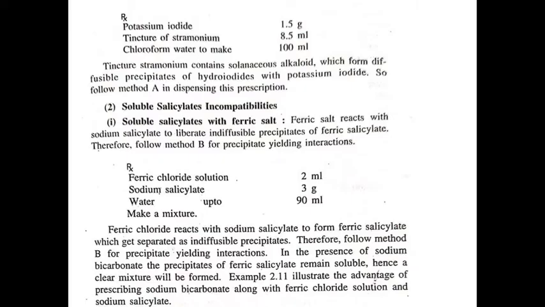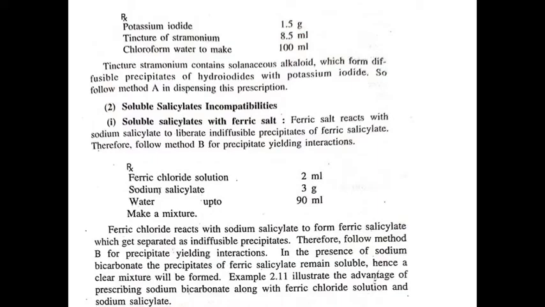Next example is potassium iodide, tincture of stramonium and chloroform water. In this preparation, tincture stramonium contains an alkaloid which is solanaceous type, and it forms diffusible precipitates of hydroiodides with potassium iodide. So in diffusible precipitate formation, we have to use method A for correction of this type of incompatibility.